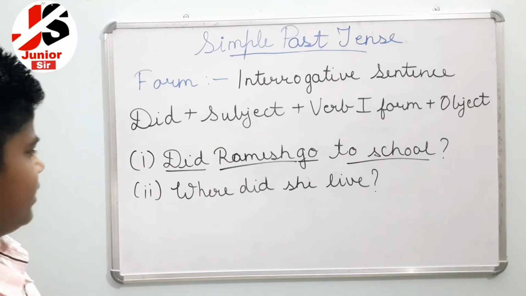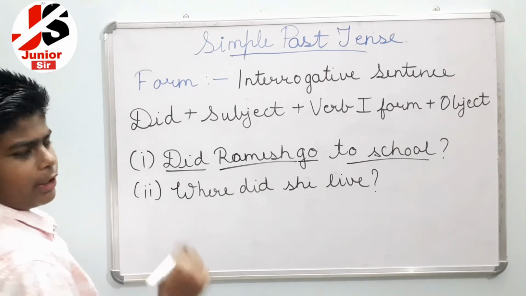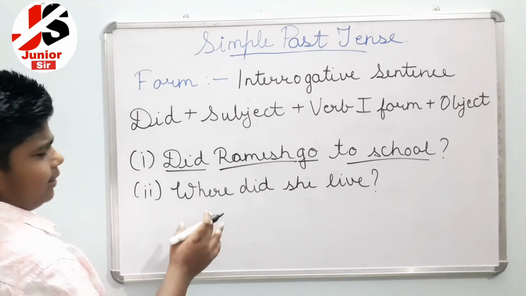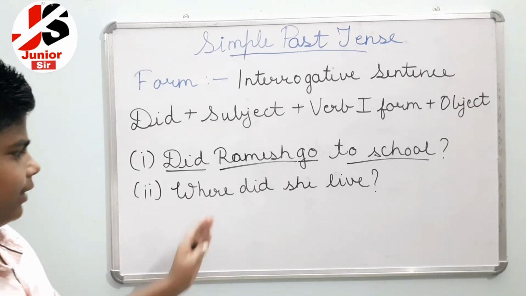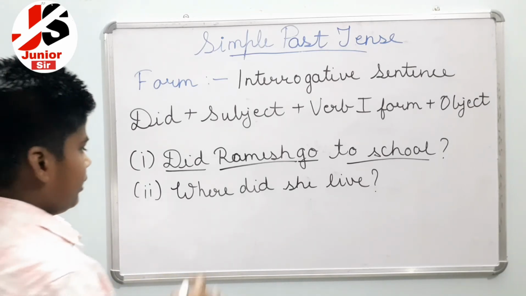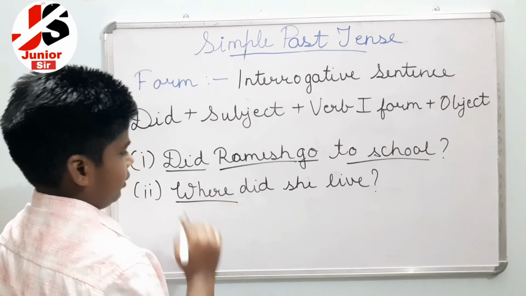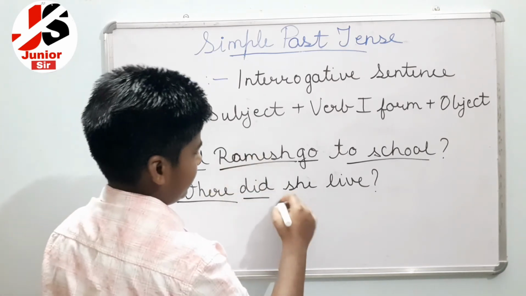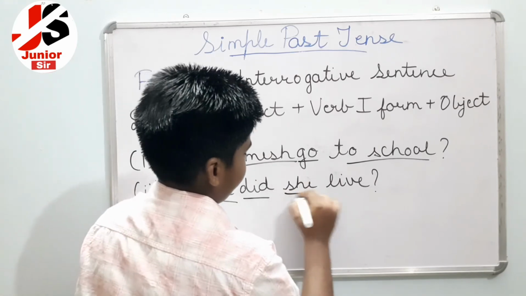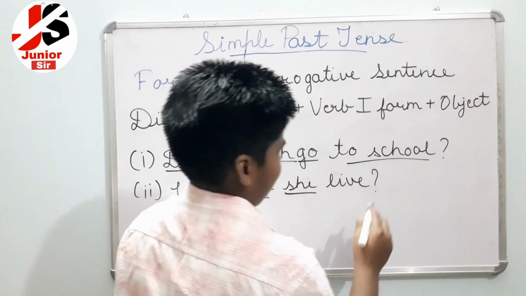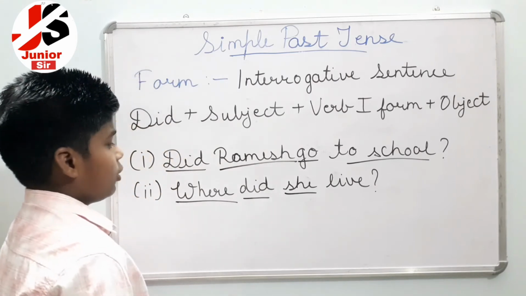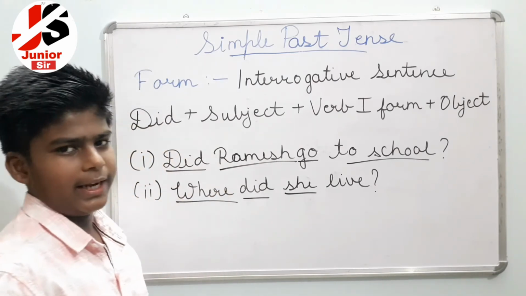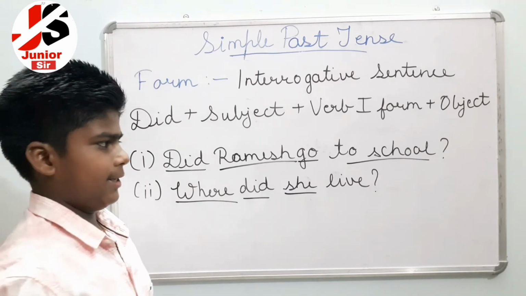And in the second sentence you can see the question word like where. It is in the first, because I told you that if there is a question word, the did will shift to the second. The first word is where, the question word, then did, then the subject, which is she, then the verb, then the object. So it is of simple past tense. If this form is in the sentence, then it is of simple past tense.